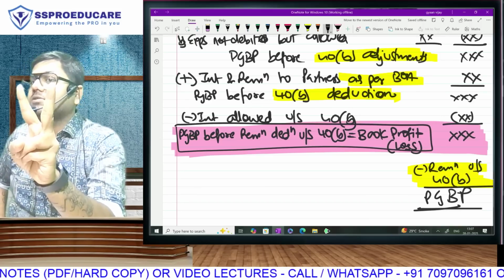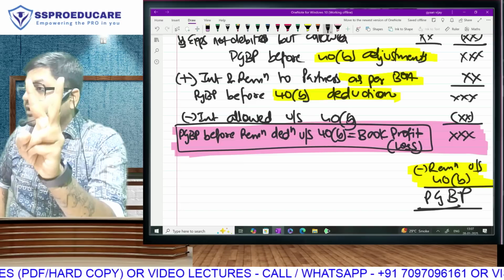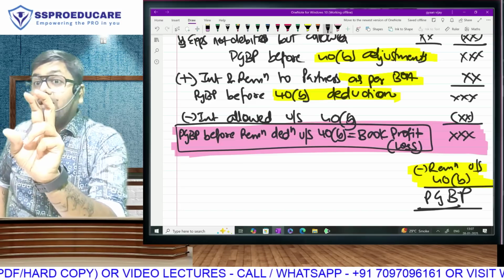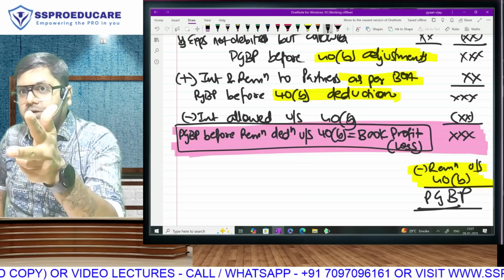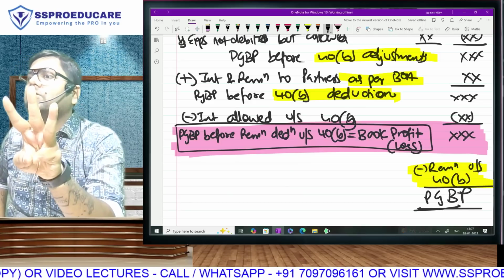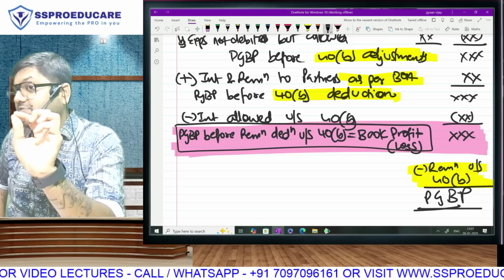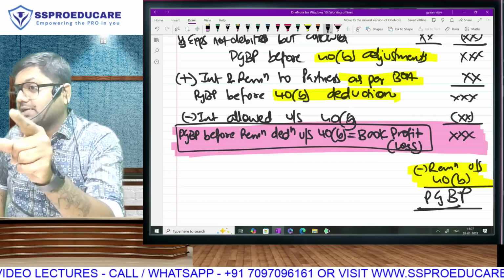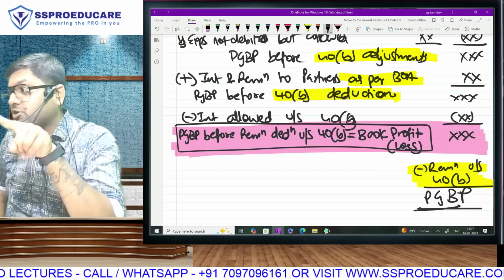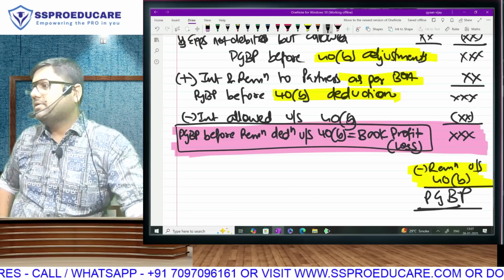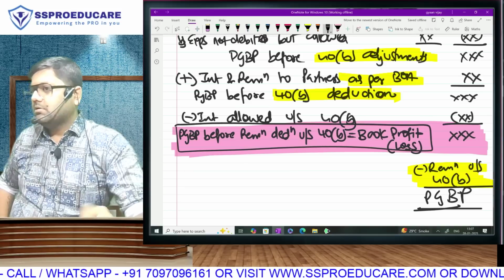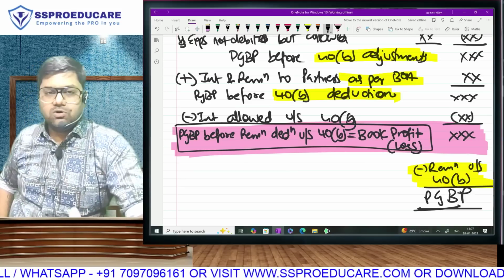Second, you have to finish interest add and less both. You can disallow the net effect, that is also fine. Net effect means add and less both done. And you have to add remuneration as per books. So the only thing left is remuneration as per tax. PGBP before remuneration deduction is book profit. If positive, profit. And if negative, loss.